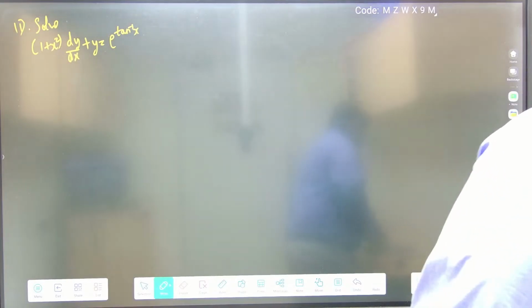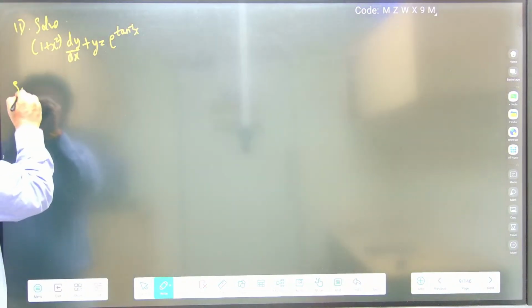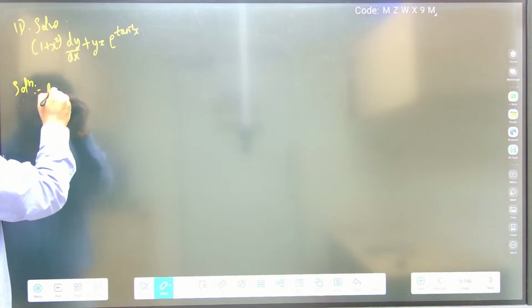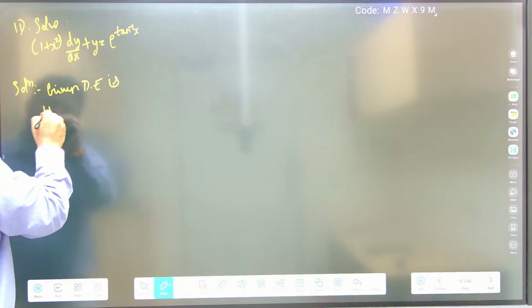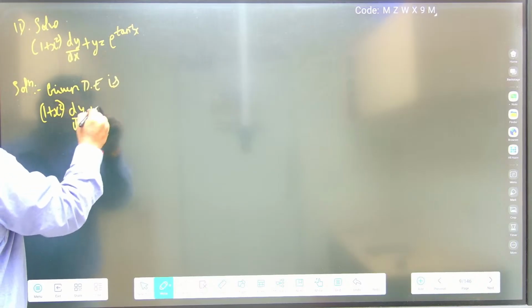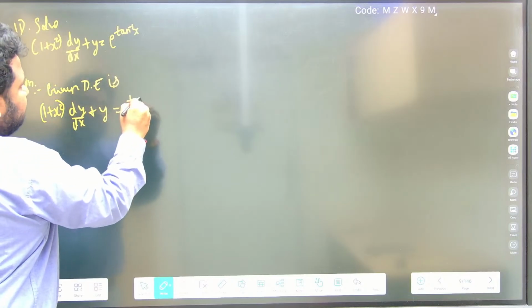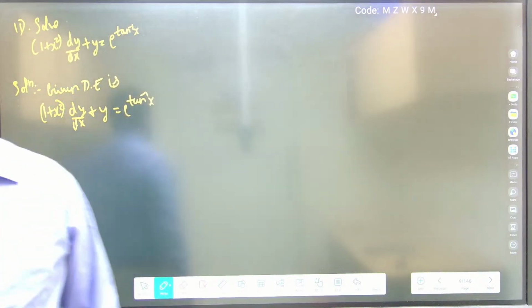Let us solve this, friends. So let us write down the solution. Given differential equation is 1 plus x square into dy by dx plus y is equal to e power tan inverse of x. Correct? Now this is what is given. Observe carefully.